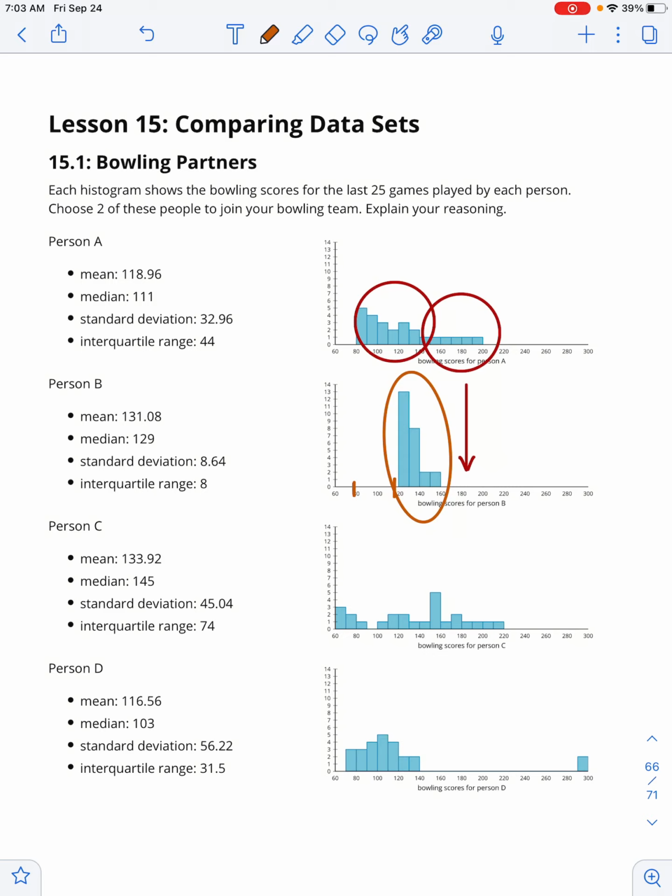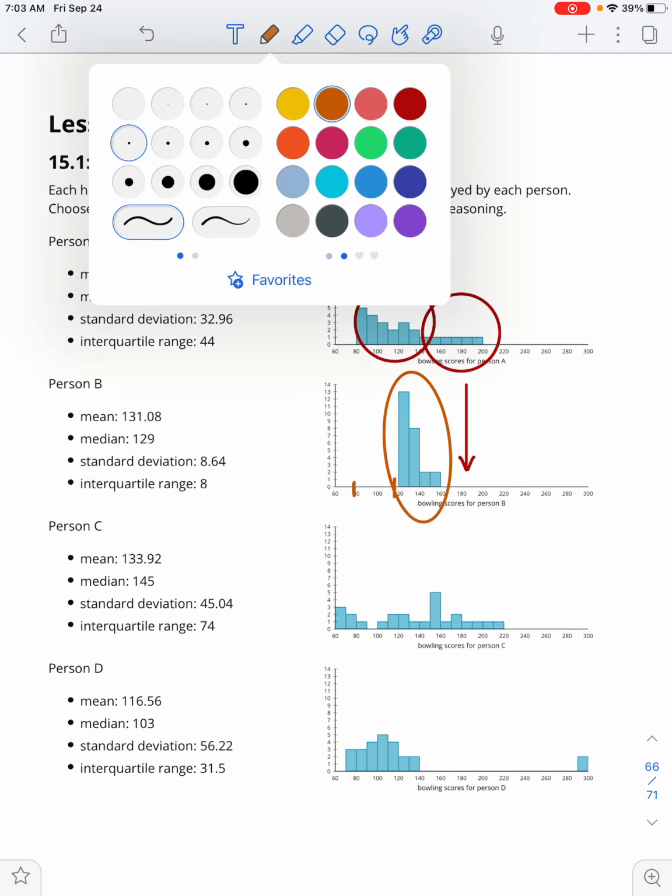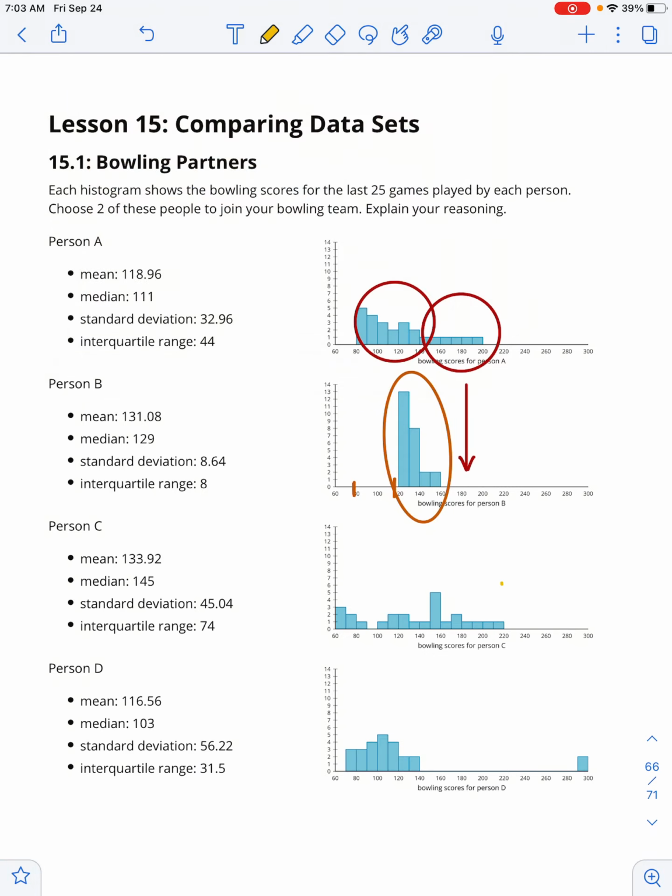Now, let's take a look at person C. Person C has some very high scores. We can see that they get all the way up to even 200. But they also have some very low scores. So if you chose person C, you would really be taking a gamble, because while you could end up with some really high scores, you could also end up with some really low scores. The same thing is true of person D, where you see that they sometimes bowl a nearly perfect score, but other times their scores are more average to low.